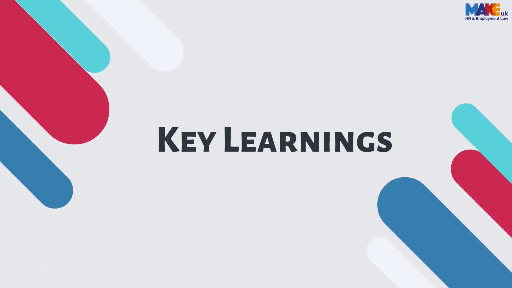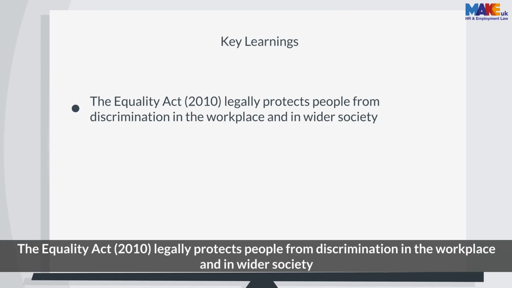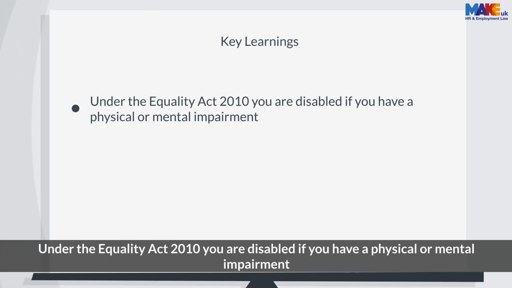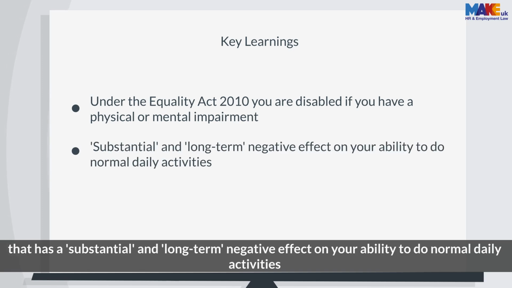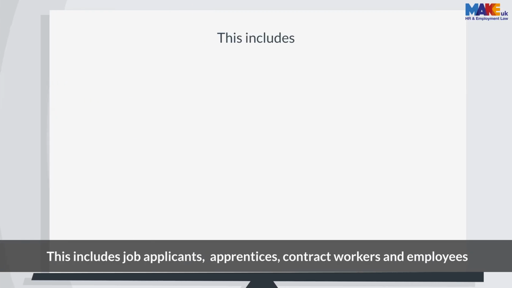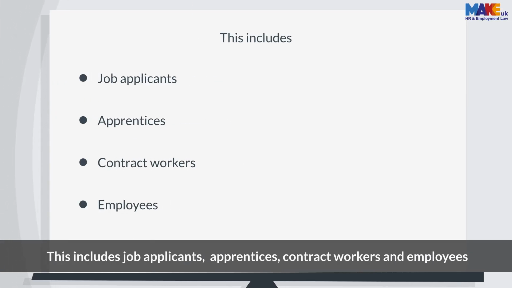Key learnings. The Equality Act legally protects people from discrimination in the workplace and in wider society. Under the Equality Act 2010, you are disabled if you have a physical or mental impairment that has a substantial and long-term negative effect on your ability to do normal daily activities. Making reasonable adjustments in the workplace applies to the entire workforce. This includes job applicants, apprentices, contract workers, and employees.